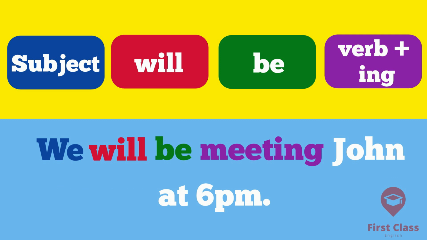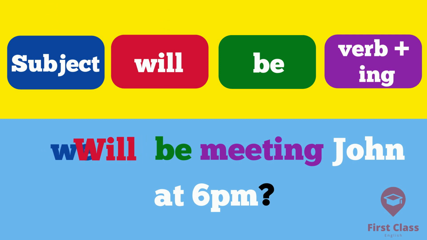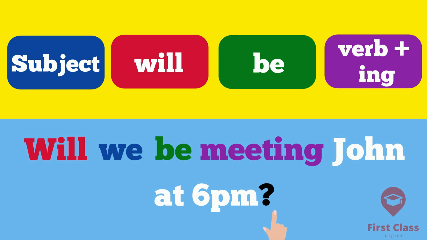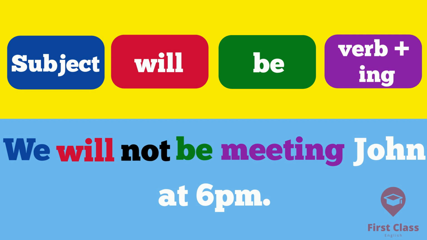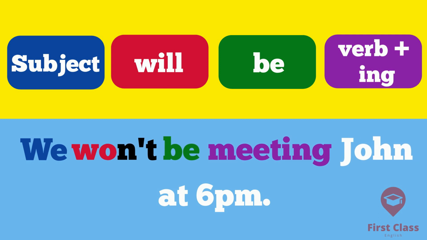If you want to make this a question, we simply change the order of the subject and will. For example, will we be meeting John at 6 p.m.? Notice that we've added a question mark at the end of our statement. To make a negative statement, we simply add the word not between will and be. However, it's very common for us to combine will and not. Now our sentence reads, we won't be meeting John at 6 p.m.